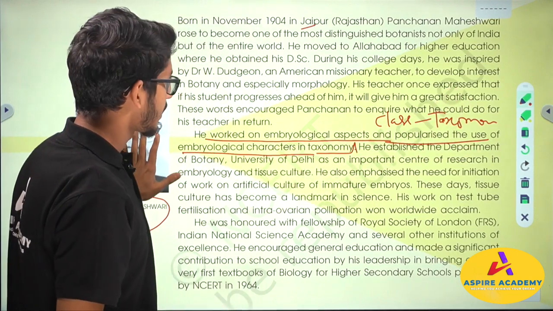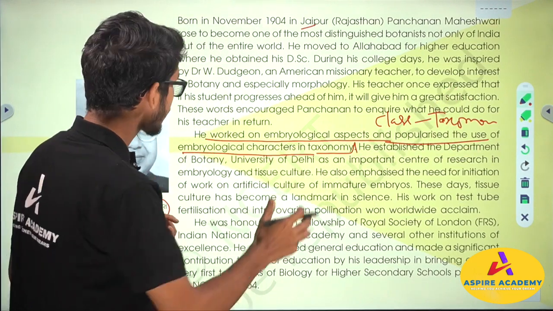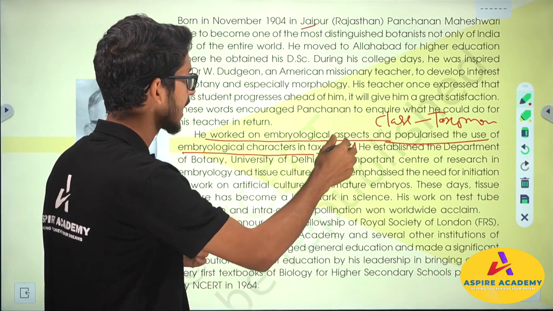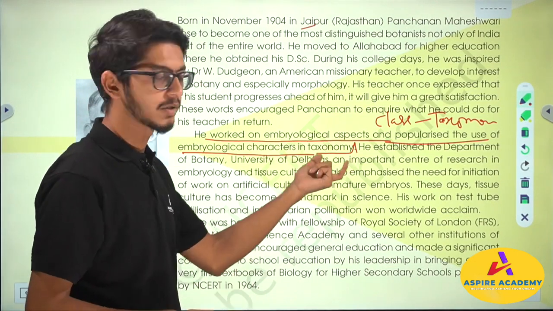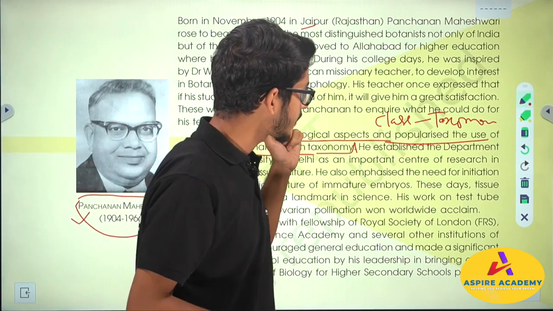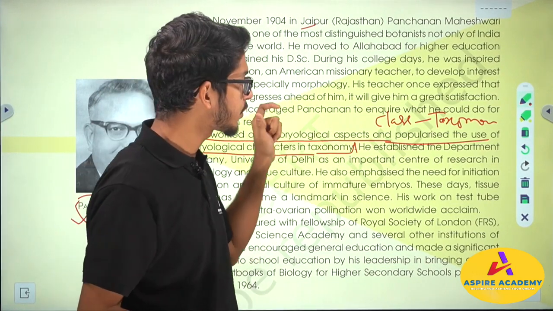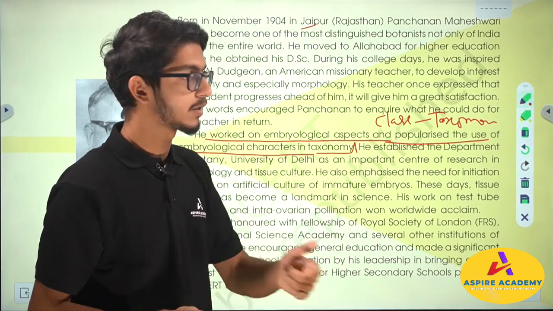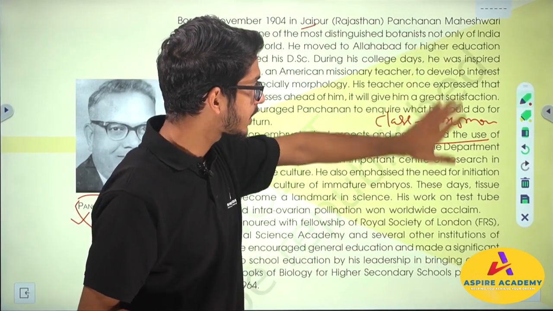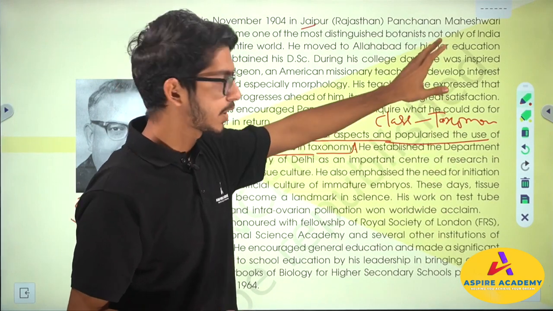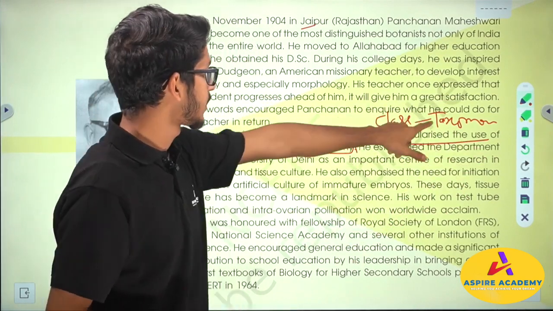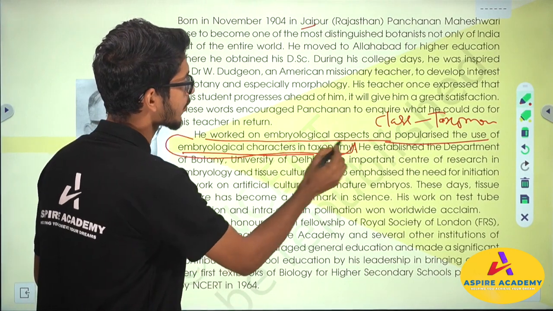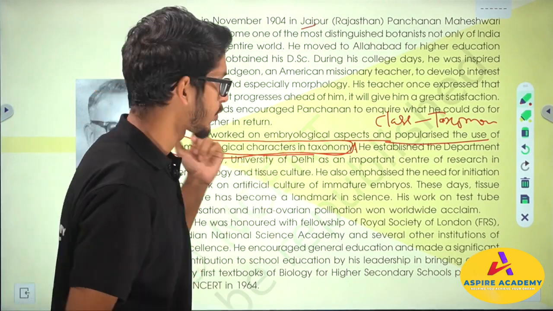But Panchanan Maheshwari, what he did was popularize the concept of using embryology as a character of taxonomy. So he pushed this idea that you have to use embryological characters as a marker for ordering organisms taxonomically. So in taxonomical studies, embryological understanding was popularized by Panchanan Maheshwari.